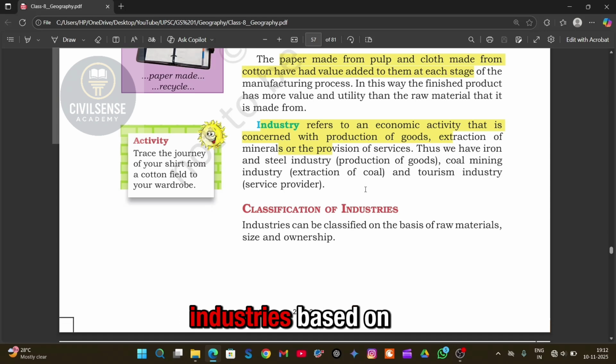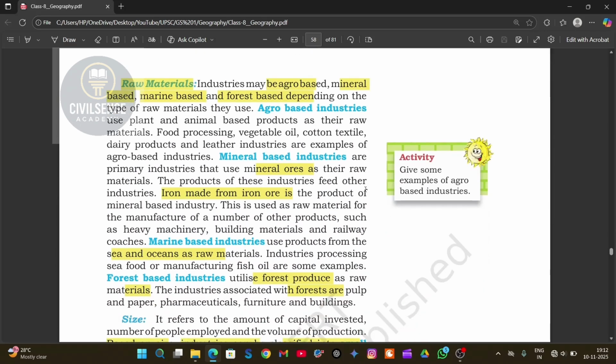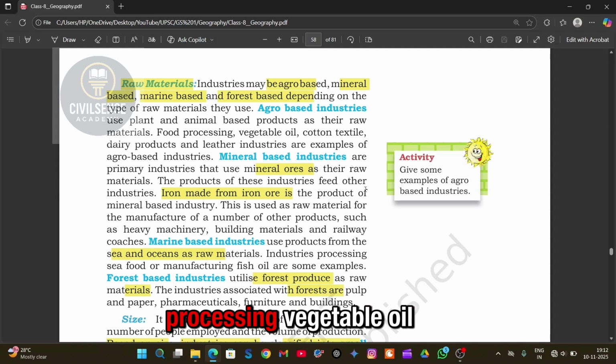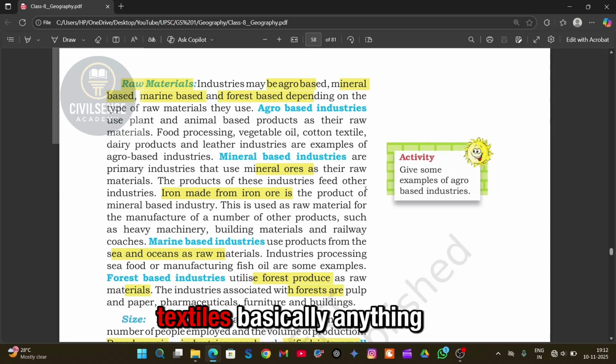Now, let's classify industries based on raw materials. There are 4 types: agro-based, mineral-based, marine-based, and forest-based. Now, the agro-based industries are where the raw materials come from plants and animals. For example, food processing, vegetable oil, dairy products, or cotton textiles. Basically, anything that is made from farm products.